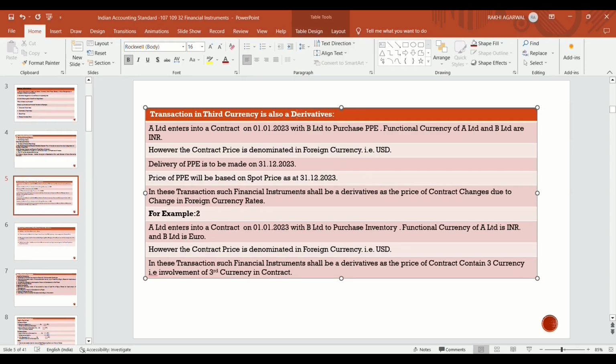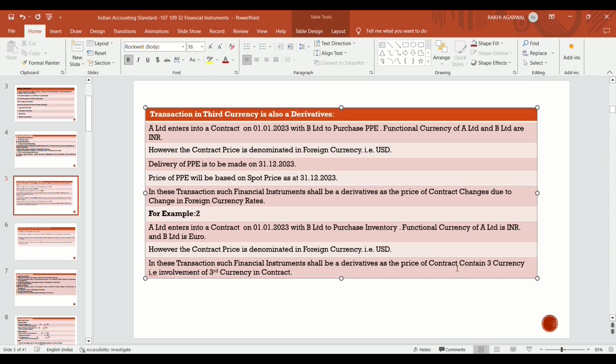Another example: suppose A Limited enters into a contract on 1st January 2023 with B Limited for purchase of inventories. The functional currency of A Limited is INR and B Limited is Euro.